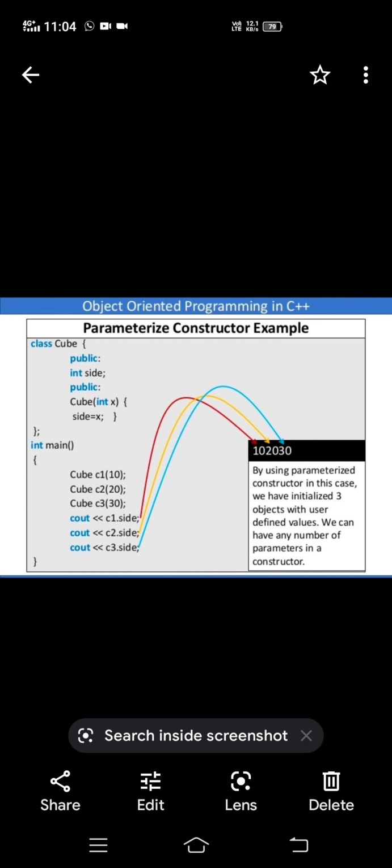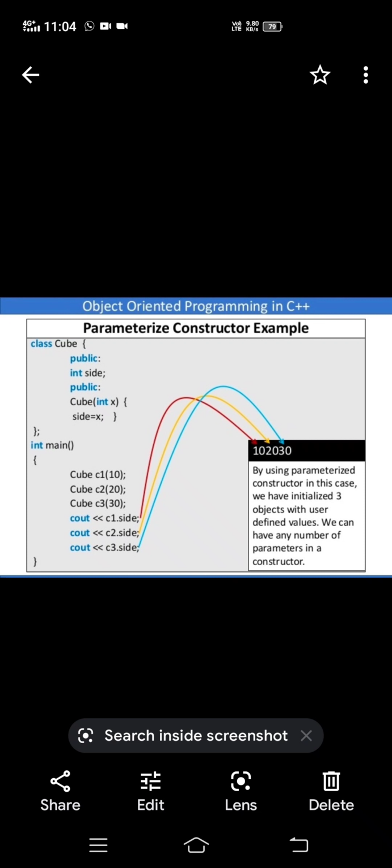If you want to assign the same values in all the objects of data members, then we can take the default. So here cout c1.side, then we will get 10 output, c2.side 20, c3.side 30, right? So this is the parameterized constructor, the second type of constructor.